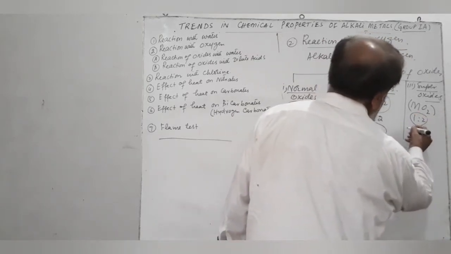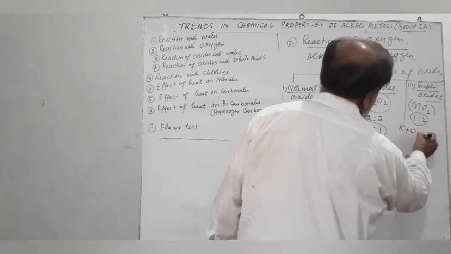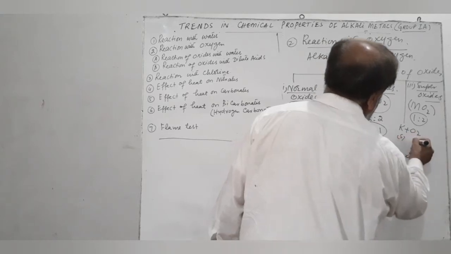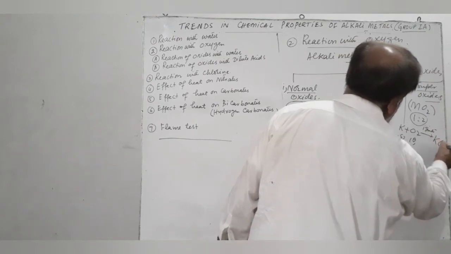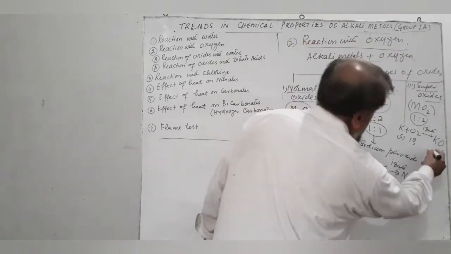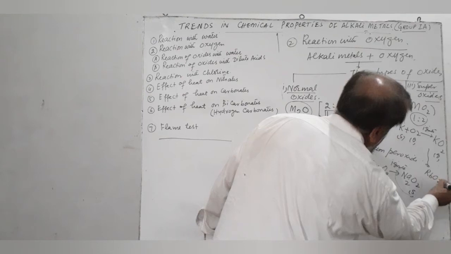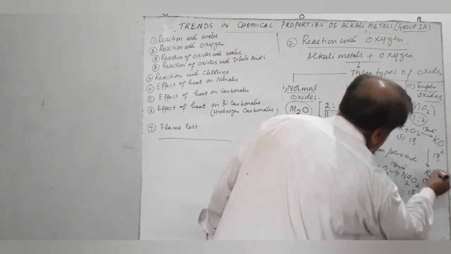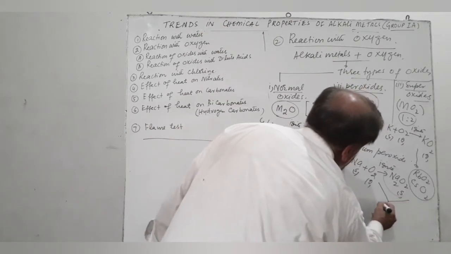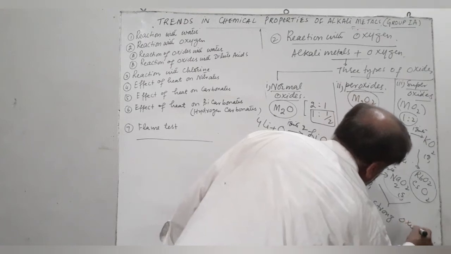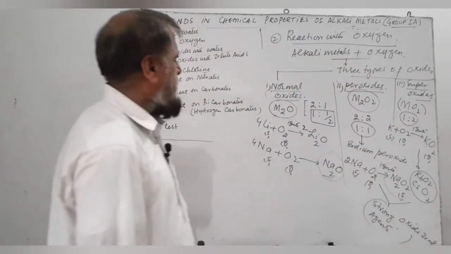Examples are potassium superoxide. The reaction will be K solid plus O2 gas, ignite, we burn the metal and we get KO2, potassium superoxide. Similarly, by a similar reaction we can get rubidium superoxide, RbO2, and cesium superoxide, CsO2. The peroxides and superoxides are strong oxidizing agents.